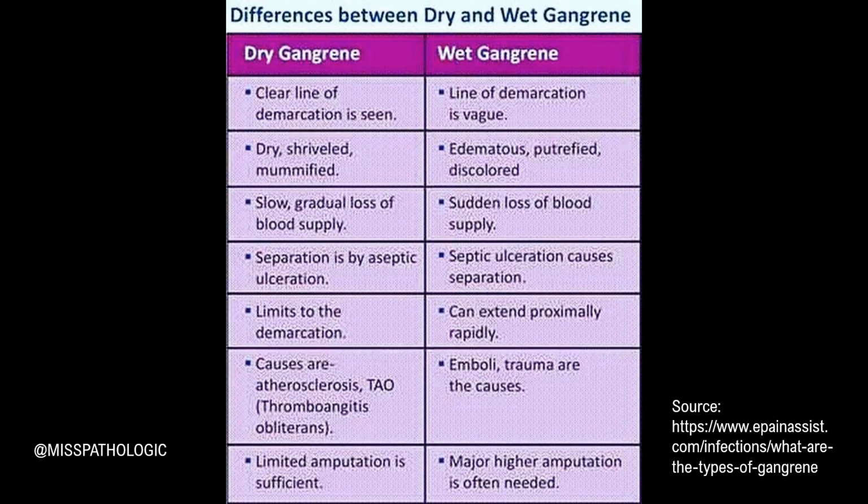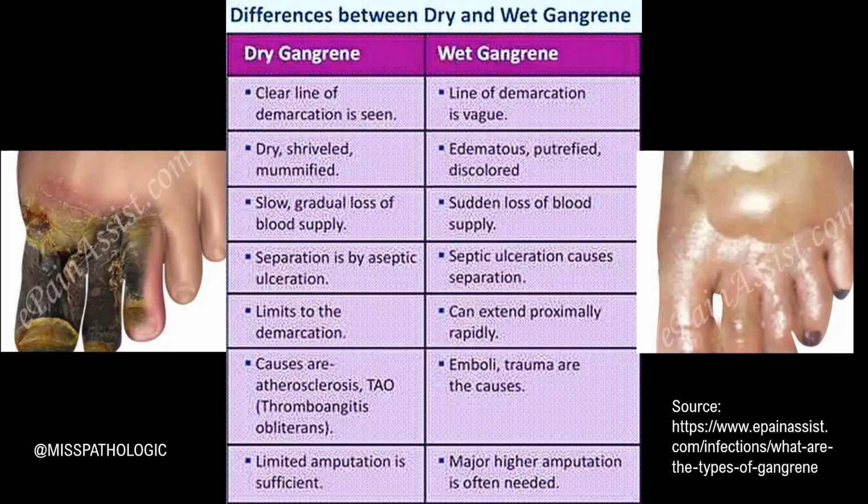Before we move on to the other type of necrosis, let us discuss the differences between two major types of gangrene. One is dry gangrene, another is wet gangrene. So what happens in dry gangrene? Whenever there is an aseptic ulceration, there is a slow gradual loss of blood supply, and the affected area of skin appears dry, shriveled and mummified. There is a clear line of demarcation that is usually seen. The only advantage of dry gangrene, if there are any, is that since the affected area rests within the line of demarcation, limited amputation is sufficient.